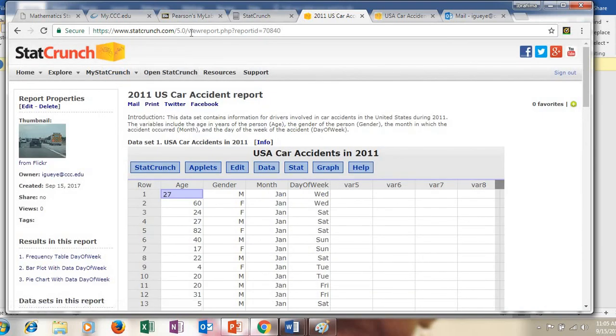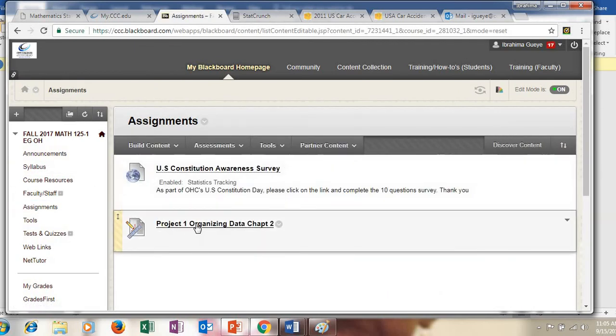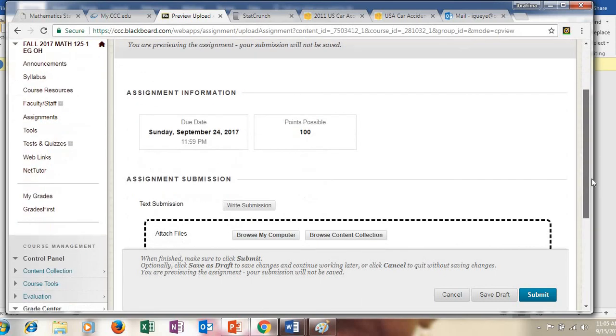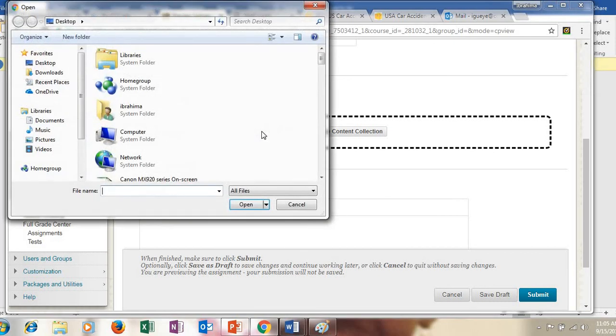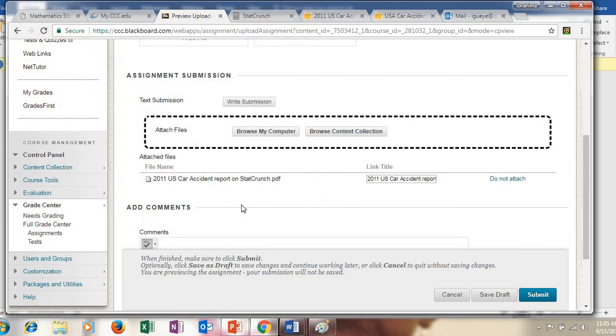Now the next step, the final step, is to go back to your Blackboard shell and go under assignments. Right, I created a link, Project 1's Organizing Data, Chapter 2. So you want to click on the link, and then you want to submit your project. So you want to come here and browse through your computer. I remember that I saved it under 2011 US car accident report. You click on it, you click open, and your report will be attached to your Blackboard page. And then you hit submit, and voila, you're done.